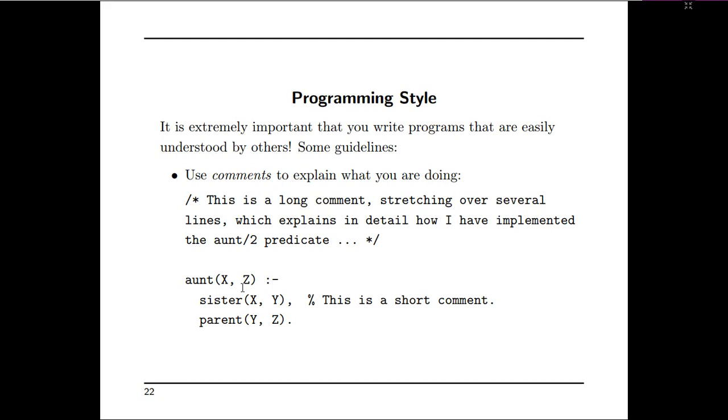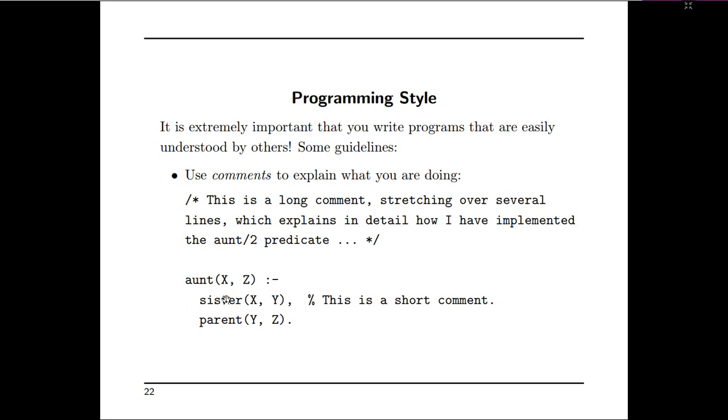Here the main goal is aunt of X comma Z. How can we say X is aunt of Z? There should be a parent, and X and Y should be sisters. Then only we can say X is aunt of Z. Unless two subgoals are successful, the main goal, or initial goal, cannot be successful.